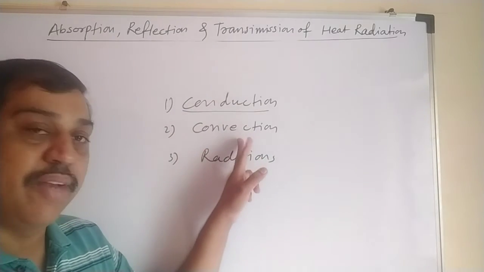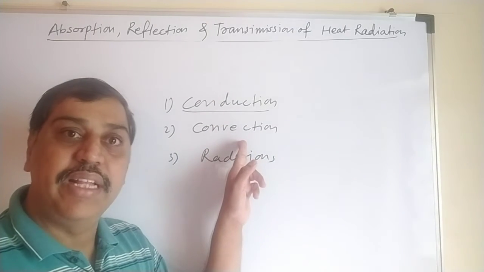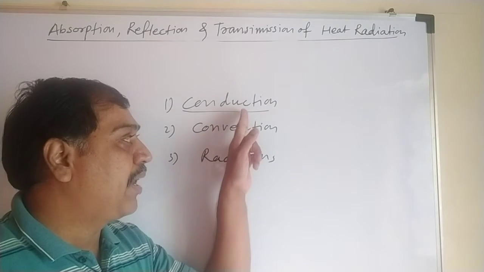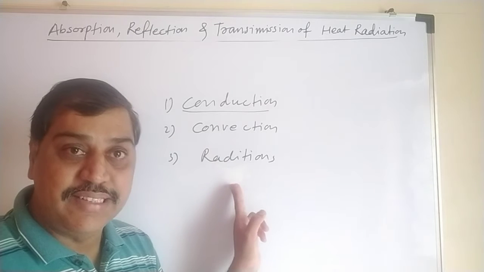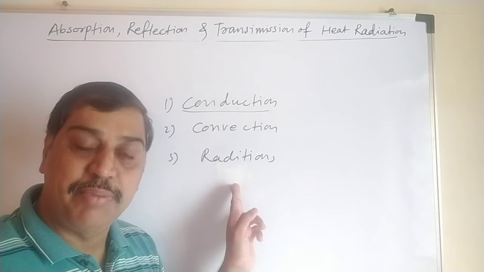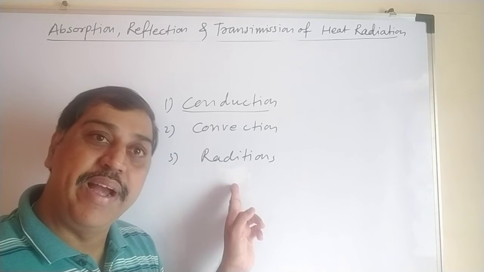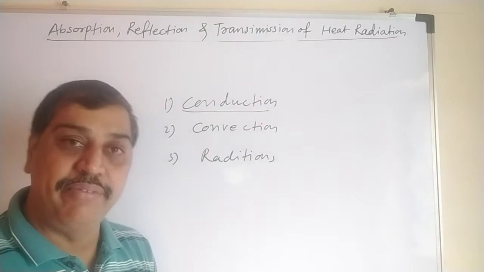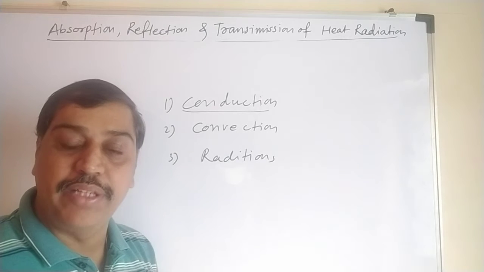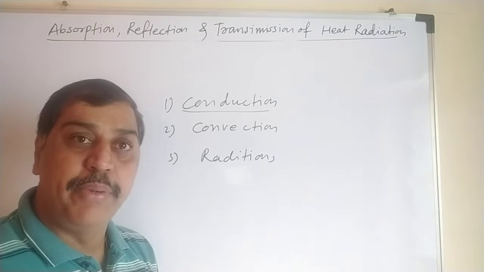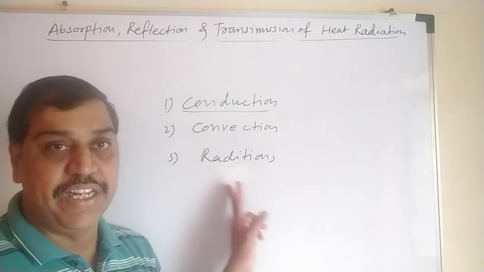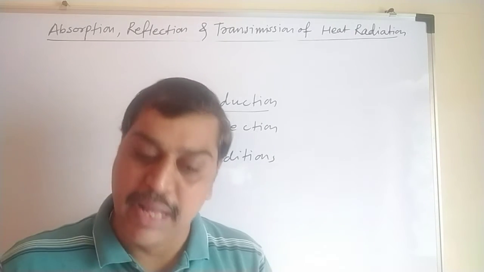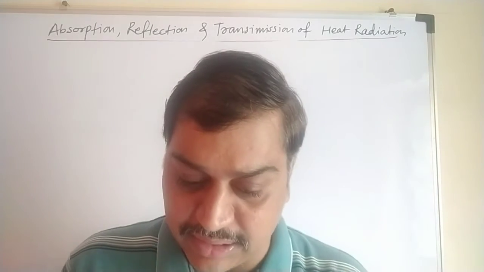Conduction and convection are the methods of heat transfer that require a material medium. If there is no medium, heat cannot be transferred by conduction and convection. But radiation is a method in which heat can be transferred from one place to another, whether there is a medium or no medium. Heat energy transfers with or without a medium. And this is the fastest method of transfer of heat among all three: radiation, in terms of electromagnetic waves.